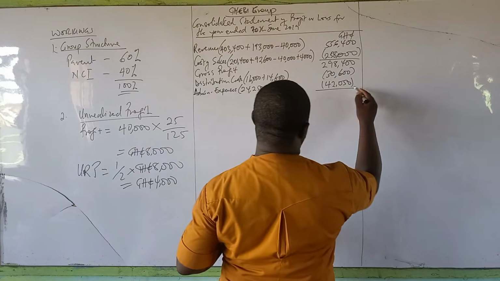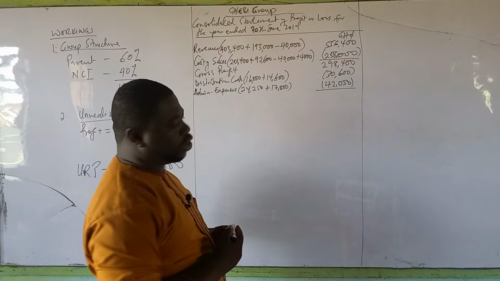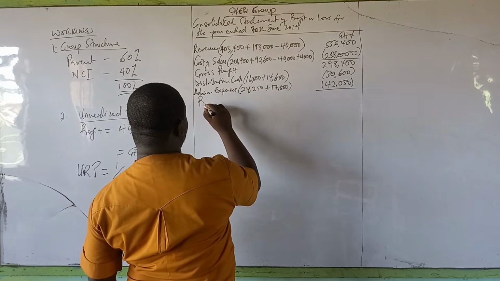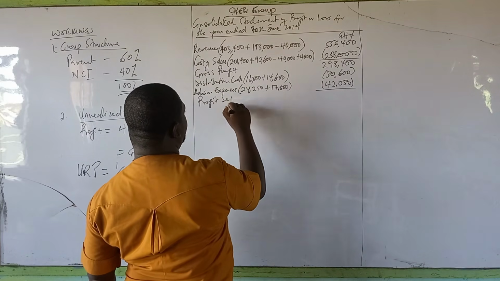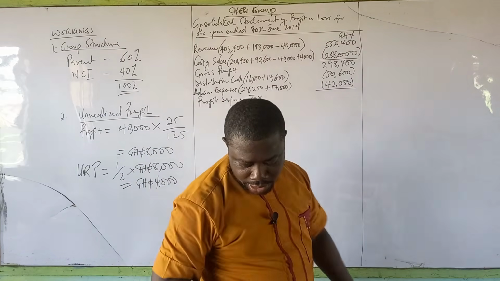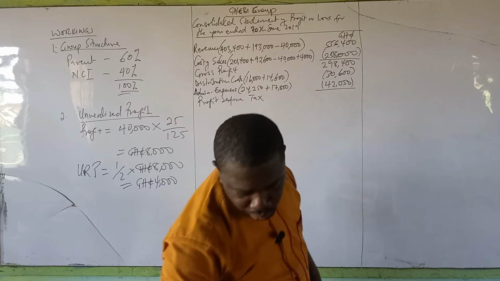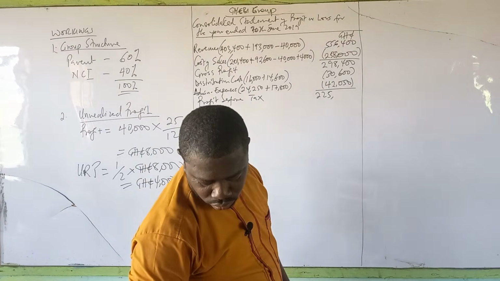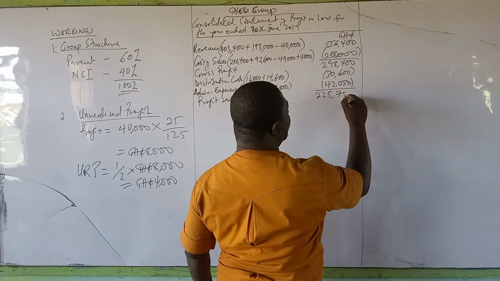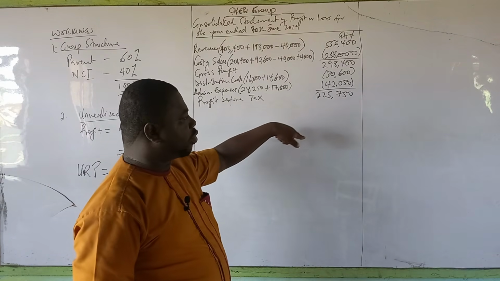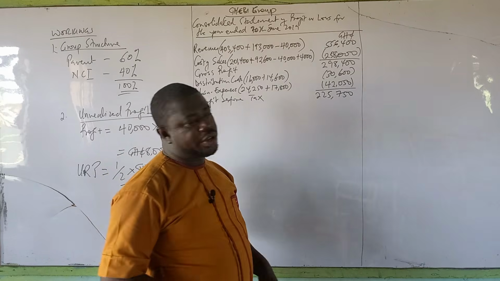So straight away we take the expenses out of the gross profit, and that is going to give us the profit before tax. I think there was no interest in this question, so straight away we have our profit before tax. And the profit before tax is going to be 225,750. The profit before tax is gross profit minus these two expenses. You punch them manually on your calculator.